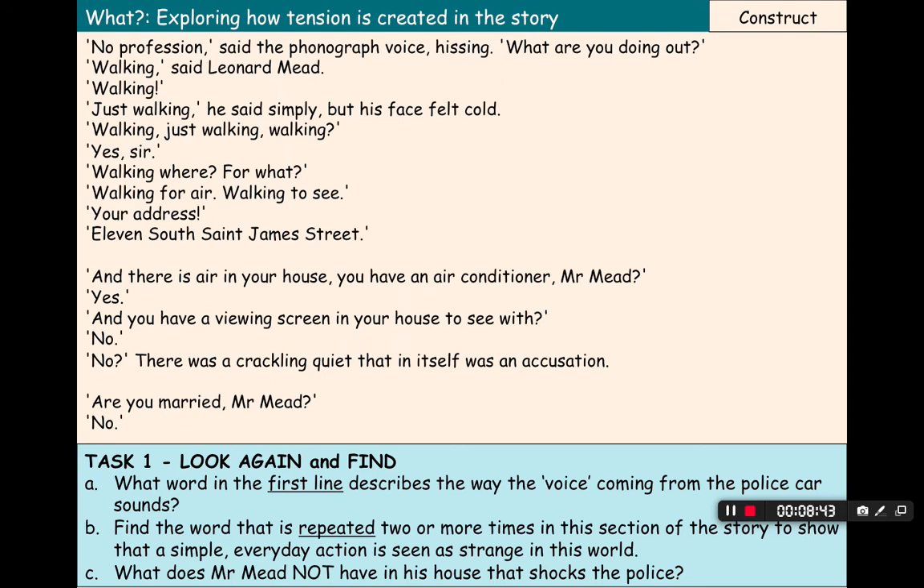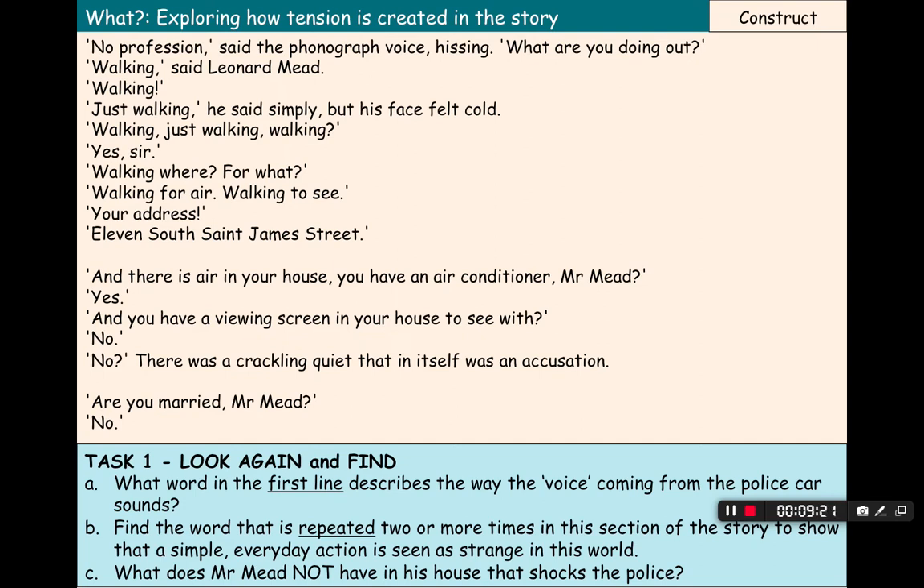"No profession," said the phonograph voice, hissing. "What are you doing out?" "Walking," said Leonard Mead. "Walking?" "Just walking," he said simply, but his face felt cold. "Walking, just walking. Walking?" "Yes, sir." "Walking where? For what?" "Walking for air, walking to see." "Your address?" "11 South St. James Street." "And there is air in your house? You have an air conditioner, Mr. Mead?" "Yes." "And you have a viewing screen in your house to see with?" "No." "No?" There was a crackling quiet that in itself was an accusation. "Are you married, Mr. Mead?"